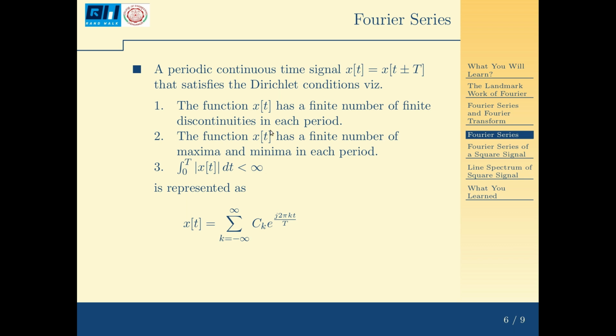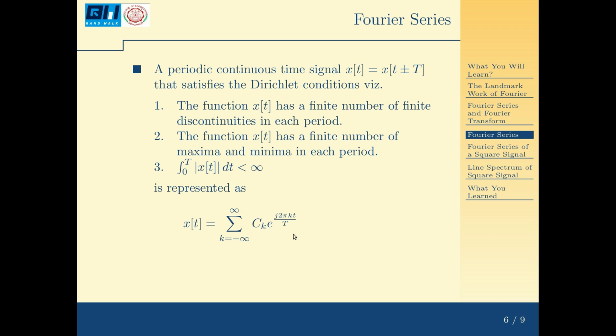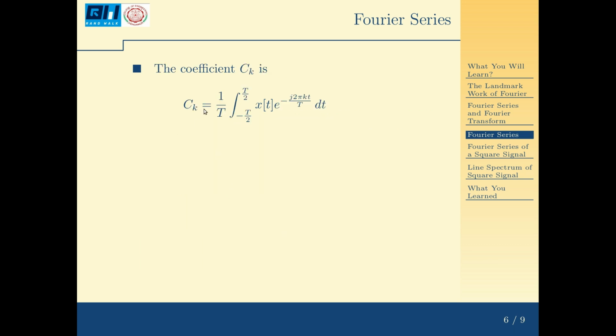Then if these three conditions are met, I can write x(t) as a sum like this, that is, k from minus infinity to infinity, c_k e raised to j 2 pi kt by T, where k is an integer. Each k contributes to a harmonic. And the coefficient c_k is computed as 1 by T, integral from minus T by 2 to T by 2, of x(t) e raised to minus j 2 pi kt by T dt. Now you have to see that I use a kernel e raised to j 2 pi kt by T in the expansion, so I should be using the conjugate kernel in finding this c_k.